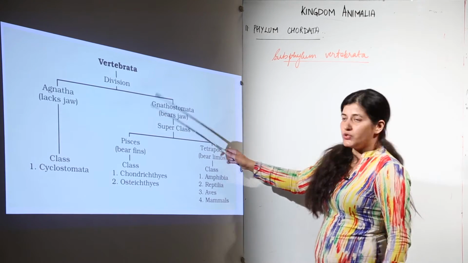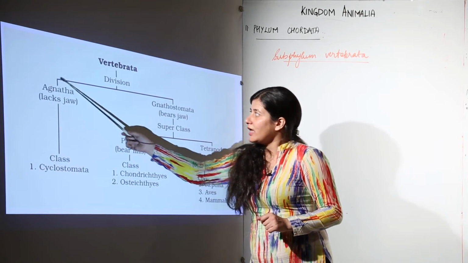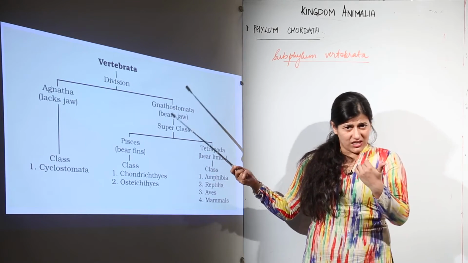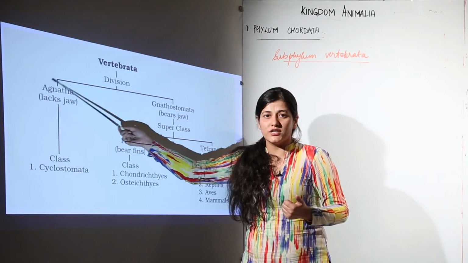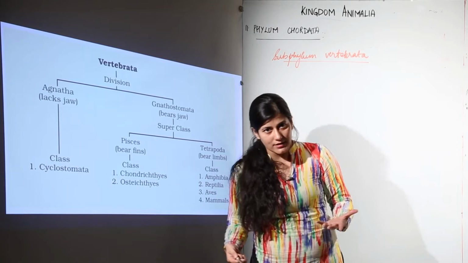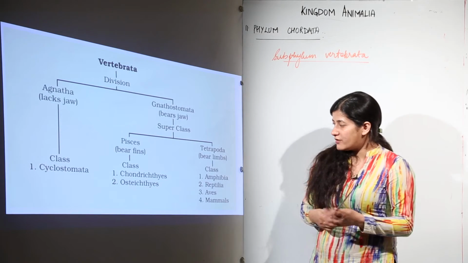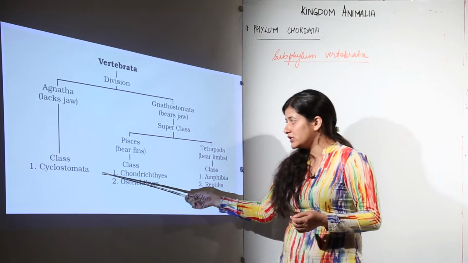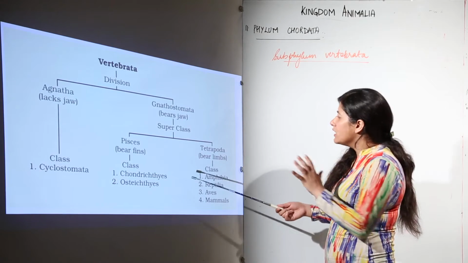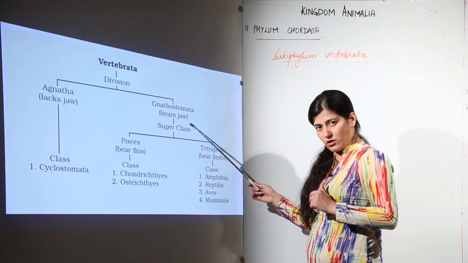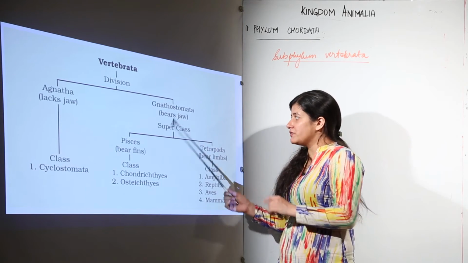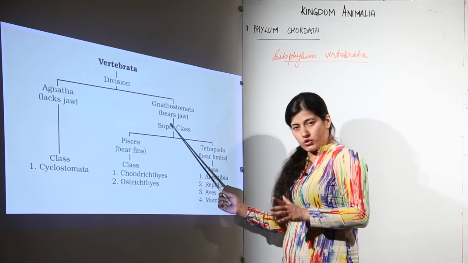Vertebrata is divided into 2 divisions. The first one is Agnatha. This gnatha word is for jaws, jaws which would be embedded with teeth, to be very specific. Agnatha does not have jaws and it has a single class, that is class Cyclostomata. It has more classes as well, but you have to refrain yourself from studying that. You only have to study the cyclostomes, the marine parasites. We are going to study about that, and talking about those organisms which fall in division Gnathostomata, they have jaws.